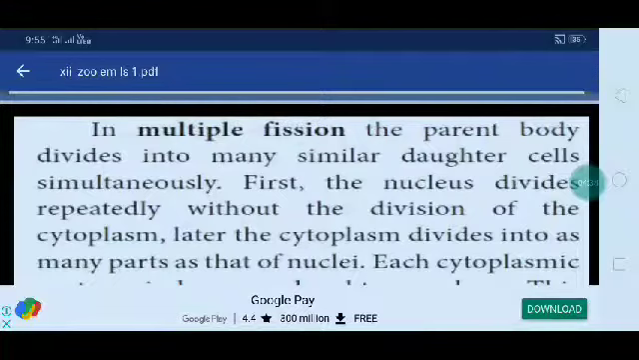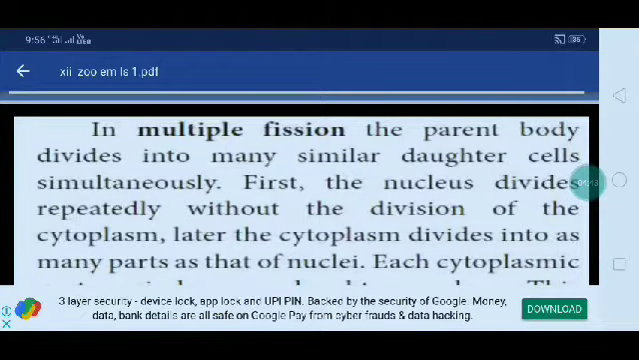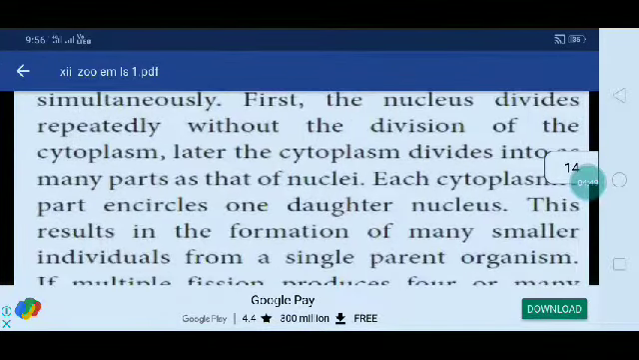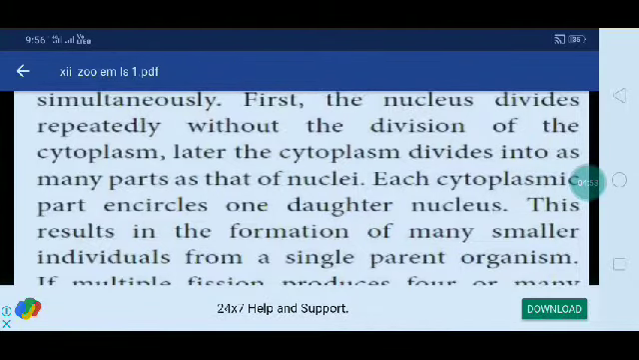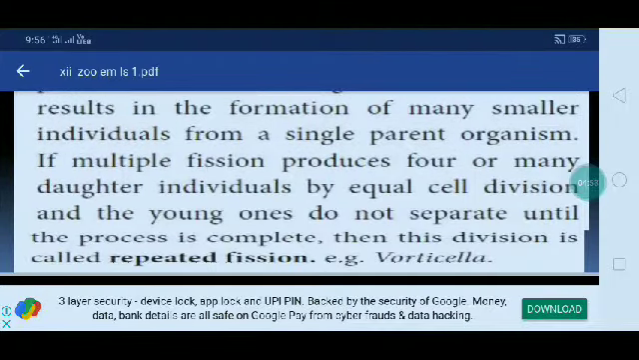Then in multiple fission, the parent body divides into many similar daughter cells simultaneously. First the nucleus divides repeatedly without division of the cytoplasm. Later the cytoplasm divides into as many parts as there are nuclei. Each cytoplasmic part encircles one daughter nucleus. This results in the formation of many smaller individuals from the single parent organism.